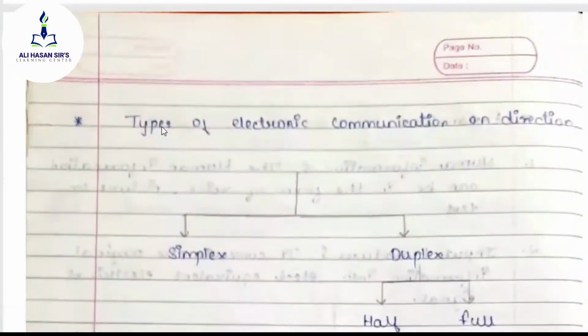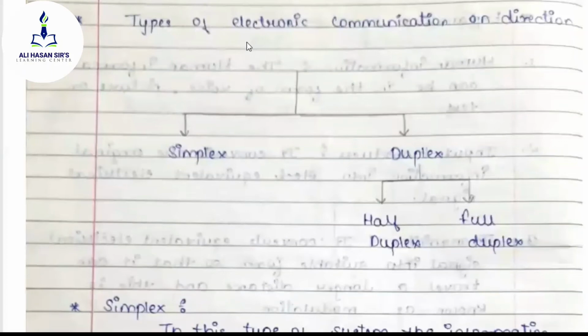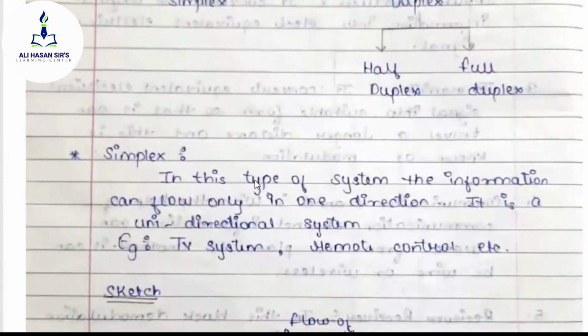And after that, we have studied the different types of electronic communication on the basis of direction. We have seen the types are classified mainly in 2 categories, simplex system and duplex system. And under the duplex system, we have also seen 2 further classifications, half duplex system and full duplex system. Also, we have seen the examples of all these systems. For example, what is the simplex system example?